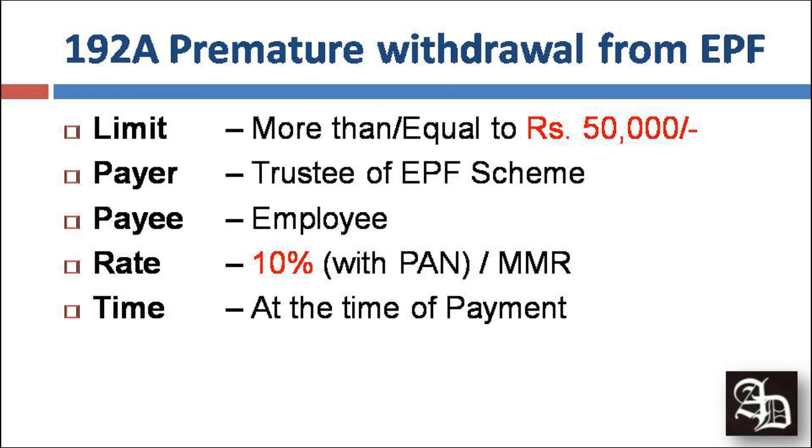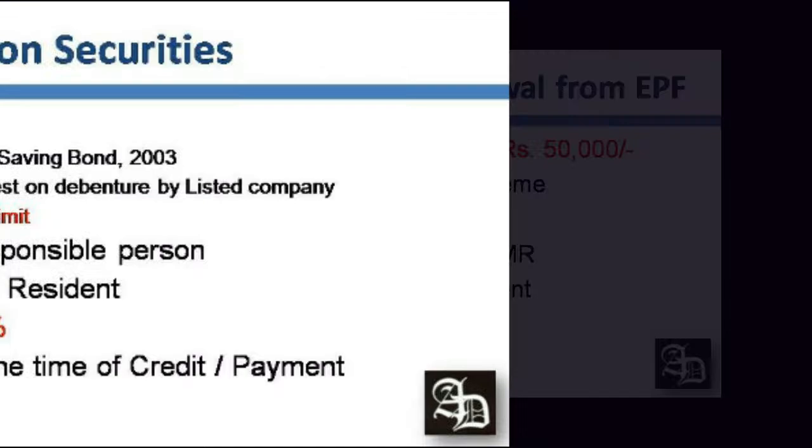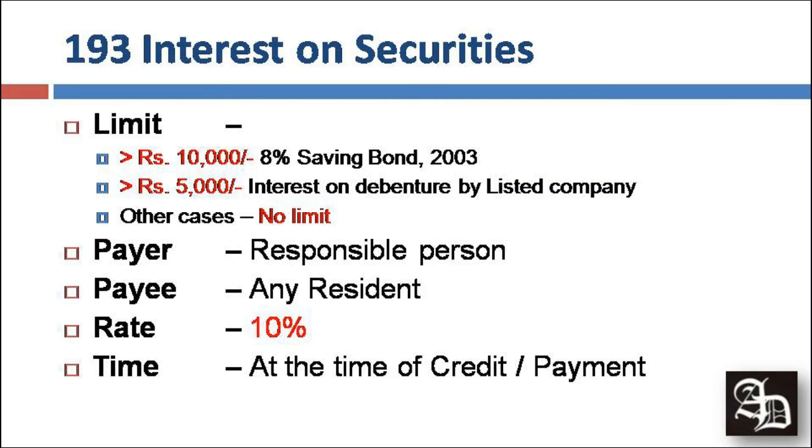Next we talk about section 192A, which is premature withdrawal from EPF accounts. Whenever there is a payment or an aggregate of payments of more than or equal to 50,000 rupees, the trustee of the EPF scheme must deduct a tax of 10% if PAN is given by the employee, or the maximum marginal rate, that means maybe 30% or 33.33% of that particular employee, on such a transaction which is more than or equal to 50,000 rupees on aggregate or on a single payment basis, and it must be deducted at the time of payment.